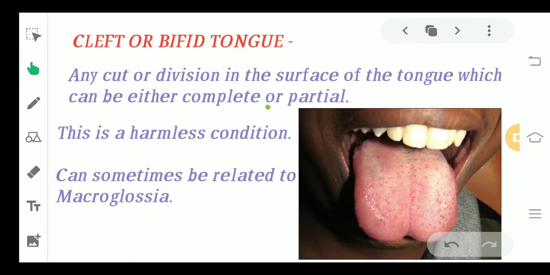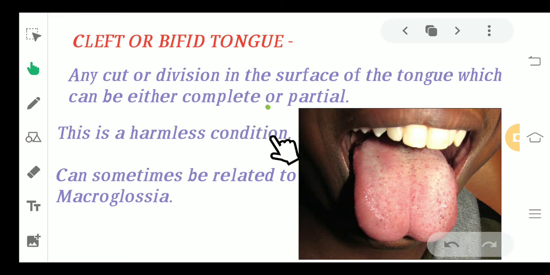Moving on to cleft or bifid tongue. Now what do you mean by cleft? You know that, right? Whenever there is a breakage in the continuity of any structure. So you can see there is a breakage in the continuity of the tongue, and this is known as a bifid tongue or a cleft tongue. Now what happens? Any cut or division in the surface of the tongue, which can be either complete or partial. Similarly to any kind of cleft palate or cleft lip, it can be pseudo or it can be complete.